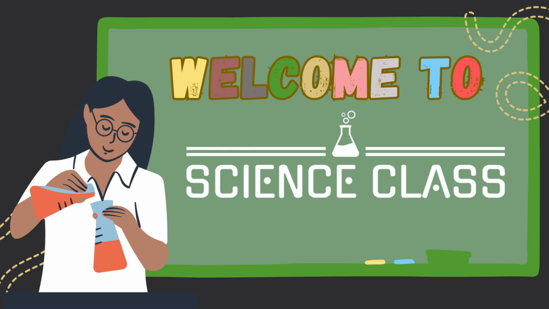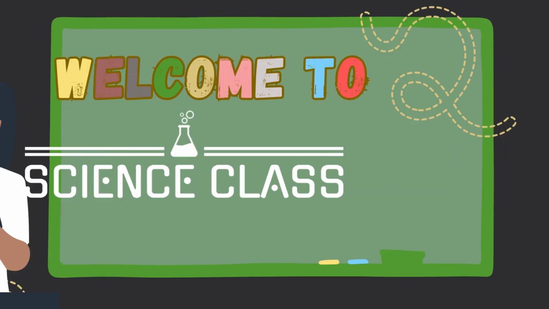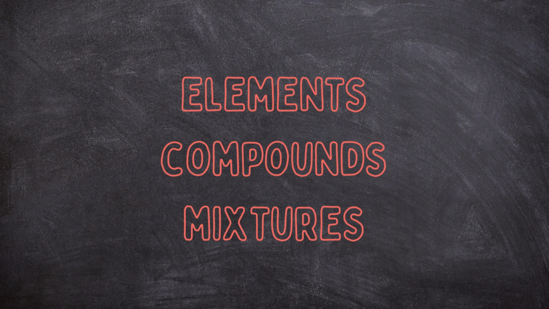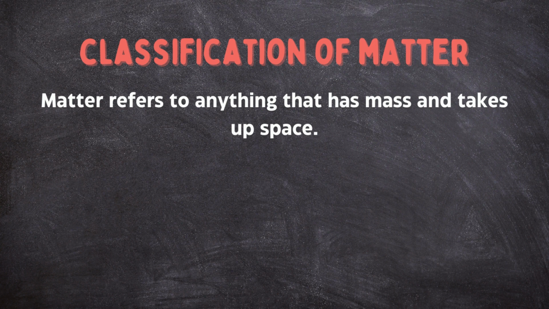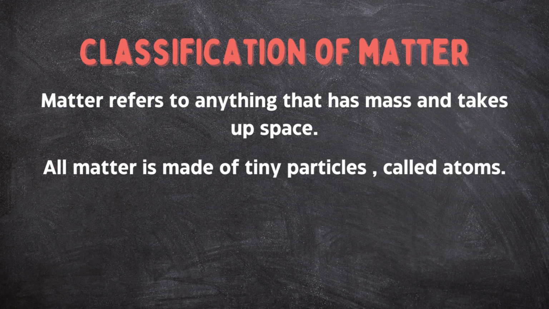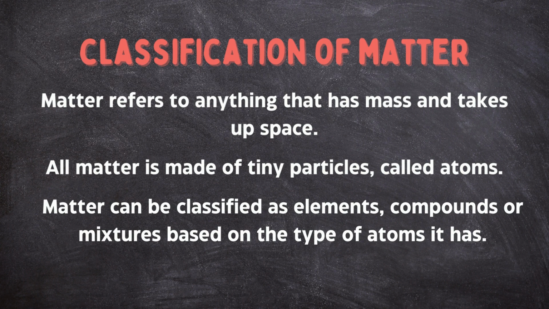Today, we are discussing the classification of matter as either elements, compounds, or mixtures. Let's briefly discuss matter. Matter is anything that has mass and occupies space. So, literally all the stuff around us. All matter is made up of tiny particles called atoms. And matter can be classified as an element, compound, or mixture based on the type of atoms they are made up of.